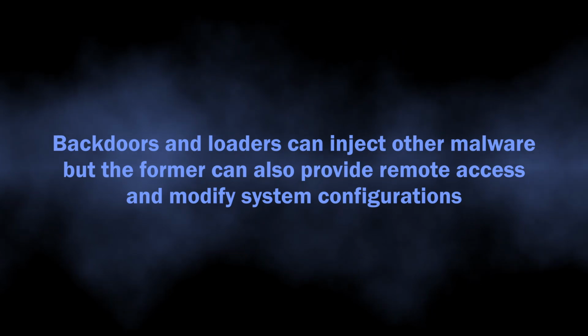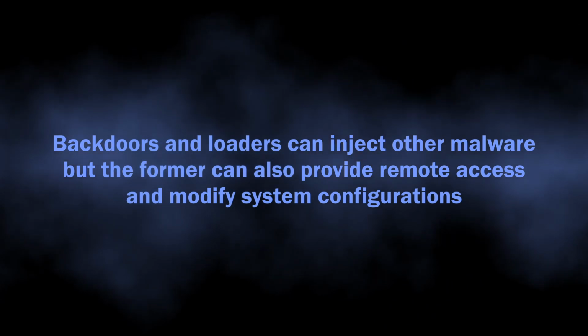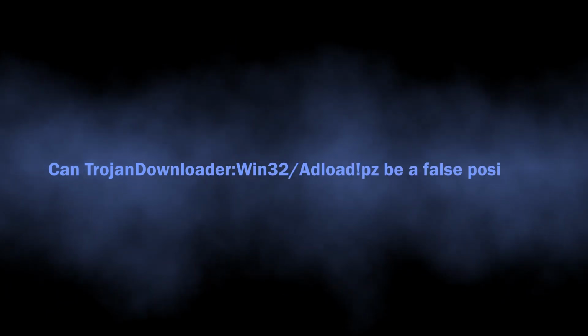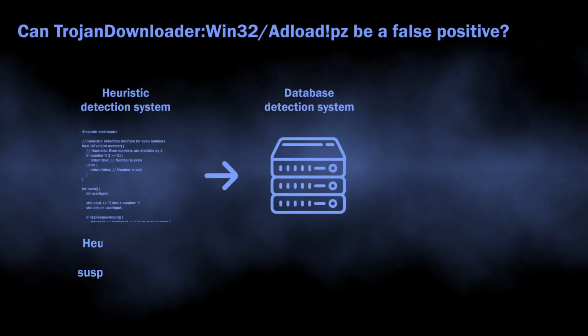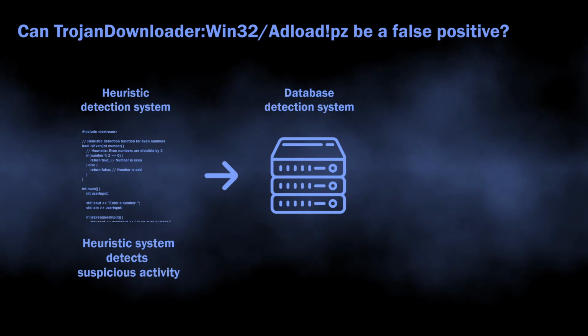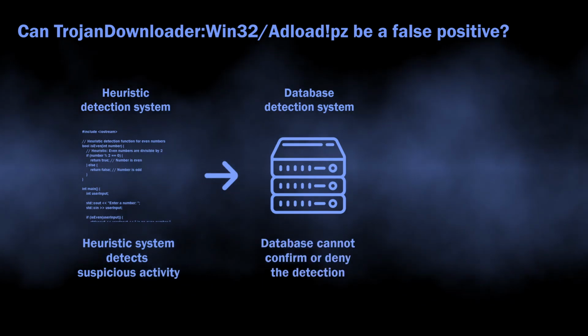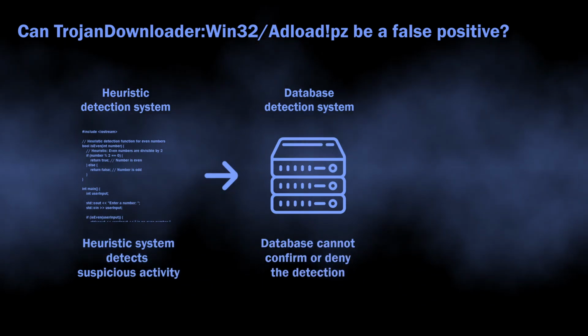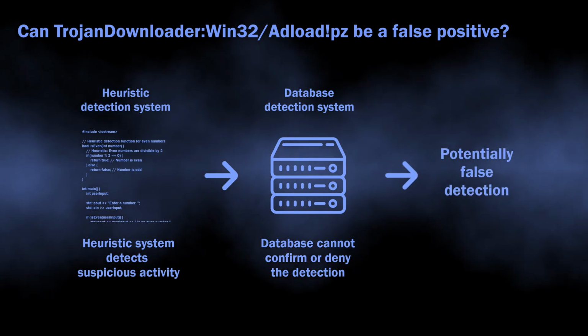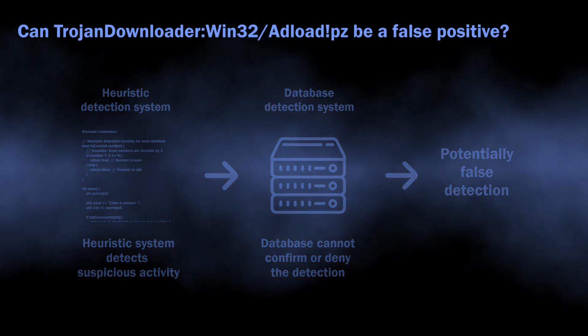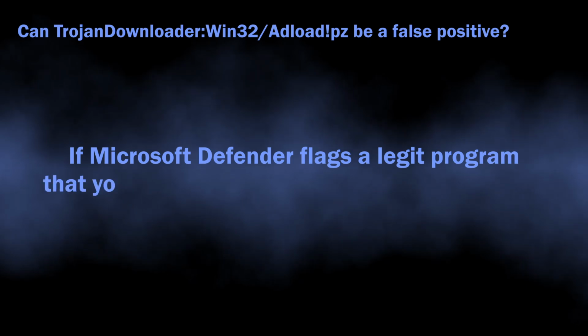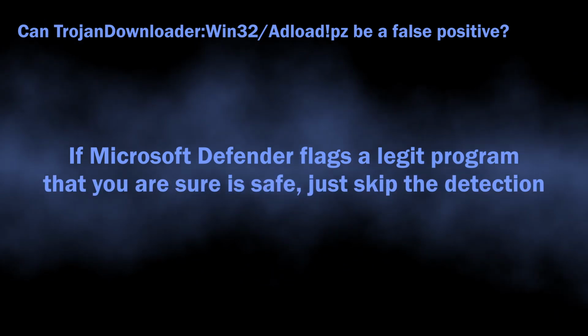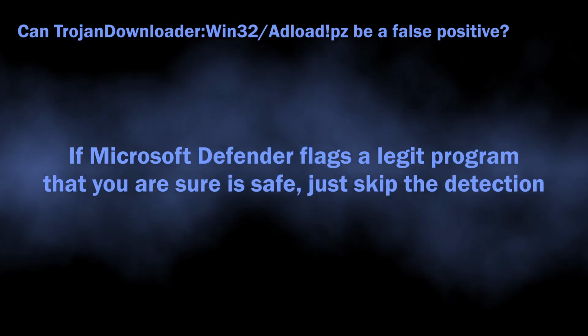Both backdoors and loaders can inject other malware into your system, but backdoors also provide remote access and can mess up system settings. There is also a possibility of this detection being a false positive. As I said, it comes from the heuristic detection system, which requires confirmation from other detection systems for better accuracy. When other systems cannot confirm or deny that the threat is real, it can end up with a false detection. If you see Microsoft Defender flagging a safe and legit application as malicious, you can just dismiss the alarm.